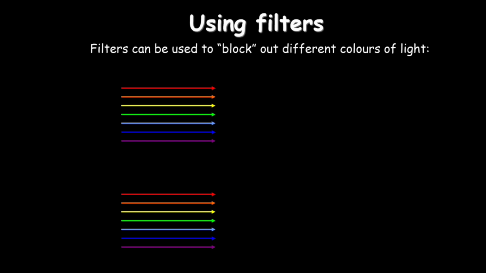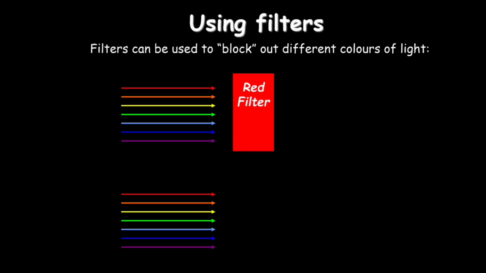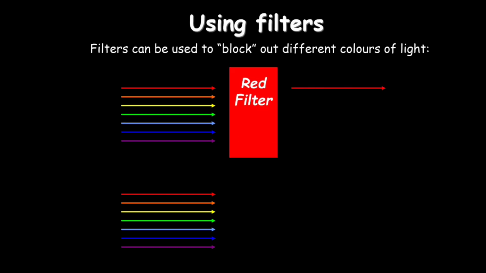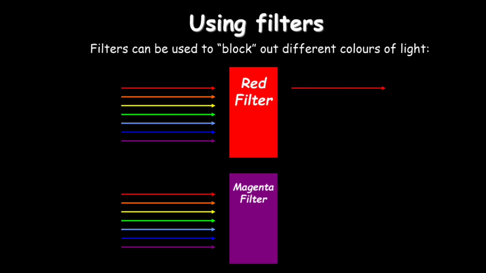Then using filters. Filters can be used to block out different colors of light. We can use a red filter or magenta filter.